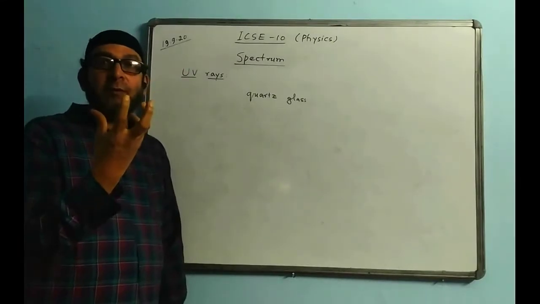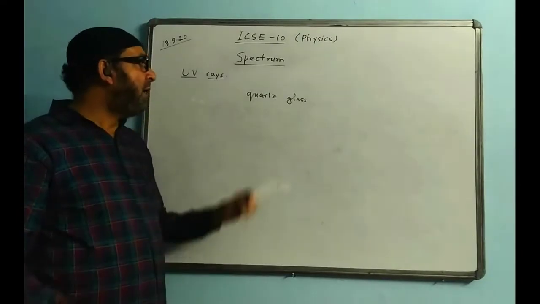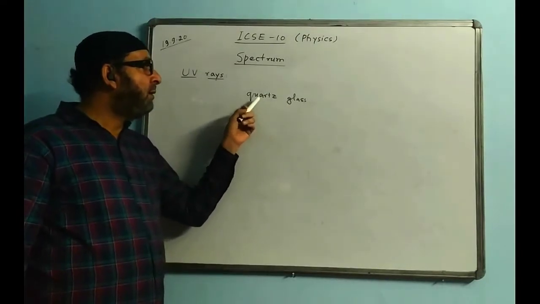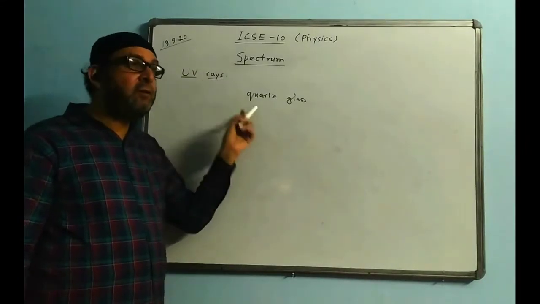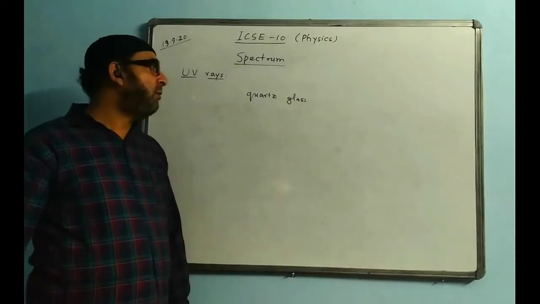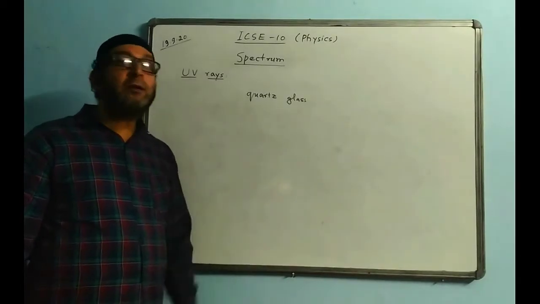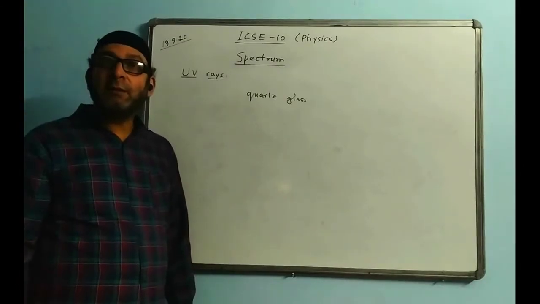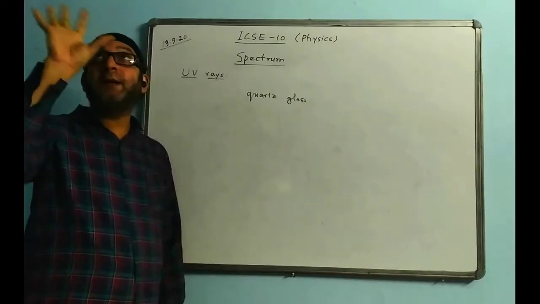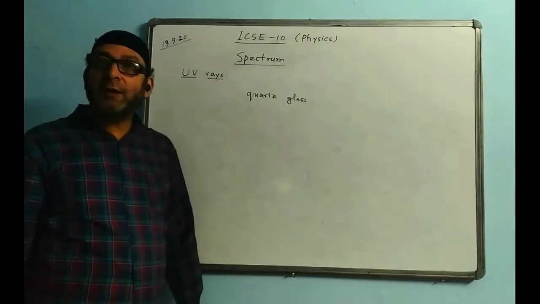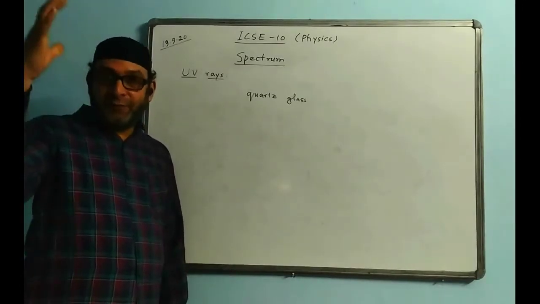The lamp is an electric lamp, actually electric arcs. From there, the UV rays will be coming out, and those UV rays will be able to pass through only the quartz glass. In order to obtain it, we have to use quartz glass, not ordinary glass. Remember that part. Now, I think you know that most of the UV rays from the sun are absorbed by the ozone layer. The ozone layer is there in the atmosphere. They absorb most of the UV rays and filter them.